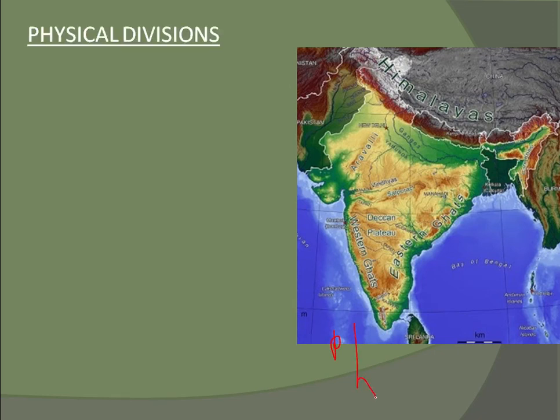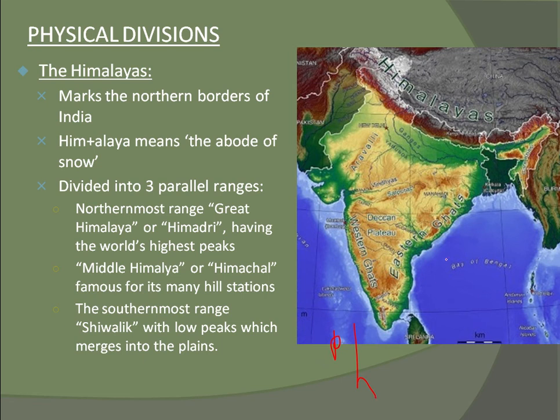Physical divisions. The Himalayas. As I said yesterday, it is the home for the highest mountain ranges, the Himalayas. They mark the northern borders of India. Hima plus alaya means the abode of snow. This Himalaya means the abode of snow, this much snow.